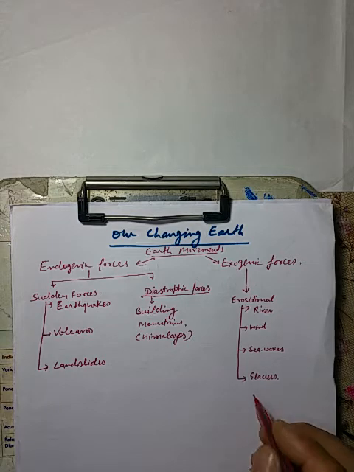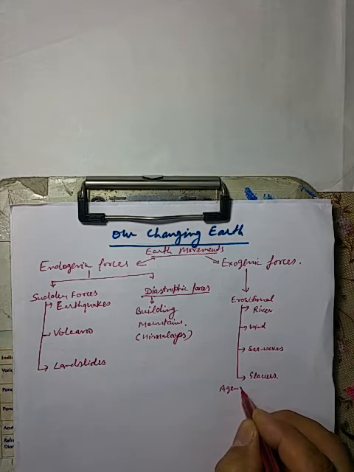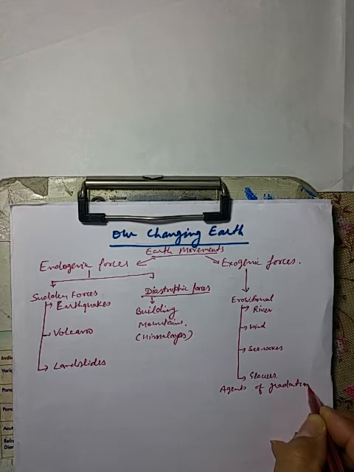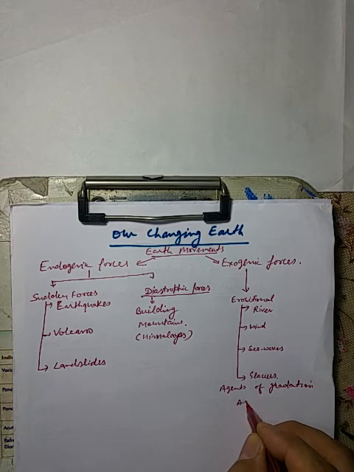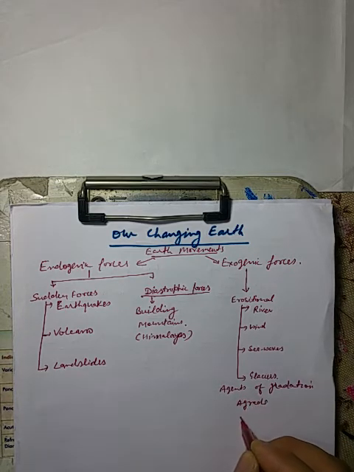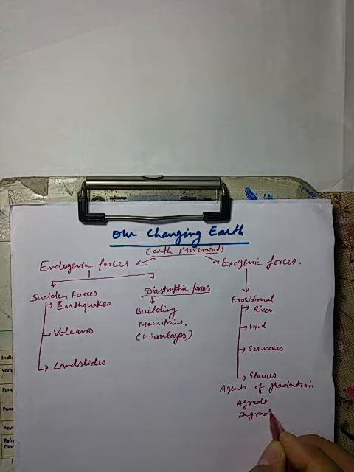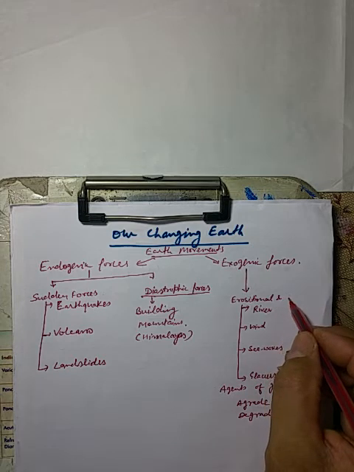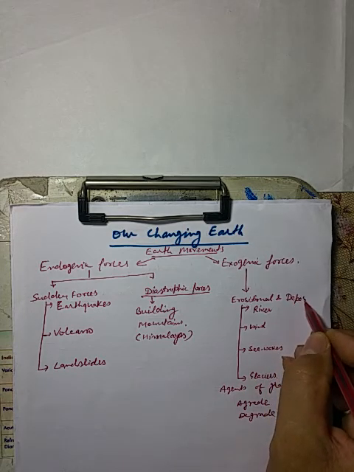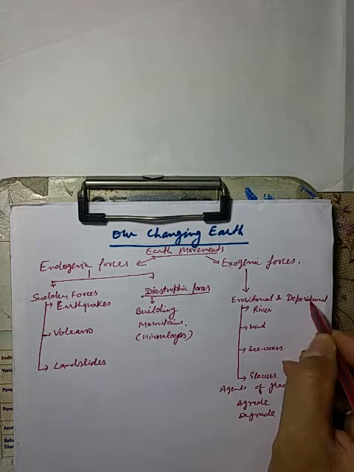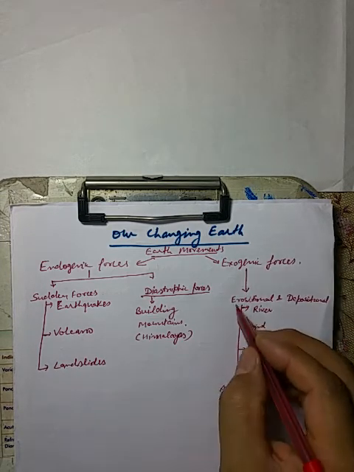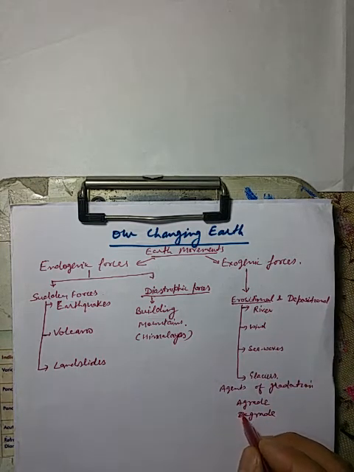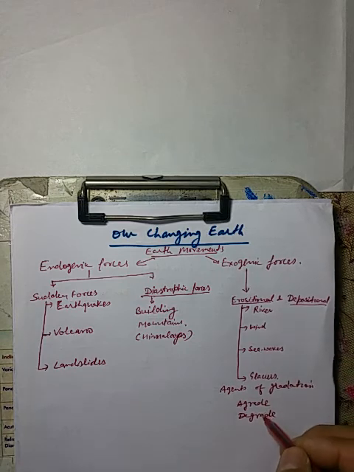Okay, so these all 4 are called agents of gradation. They might be aggrade or degrade. Aggradation is done by the depositional work, and degradation is done because of erosional activities. So due to erosional activities, the rocks are degraded, and due to depositional activities, the rocks are aggraded.